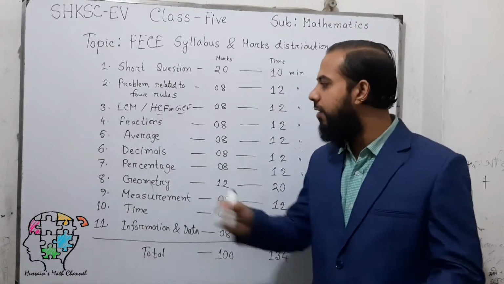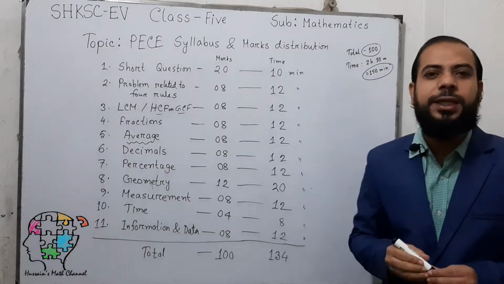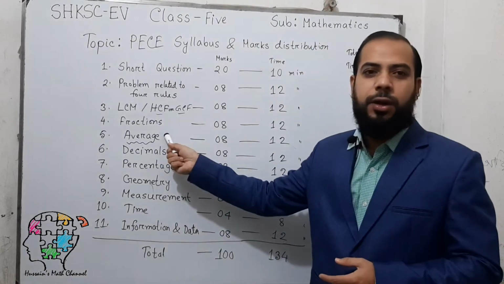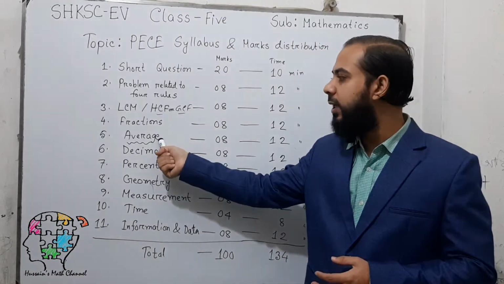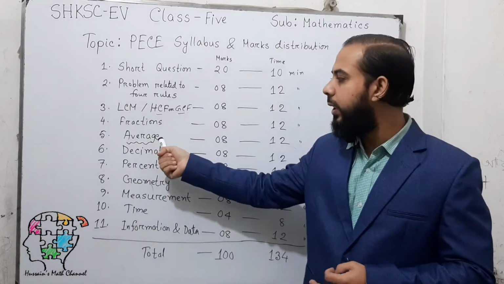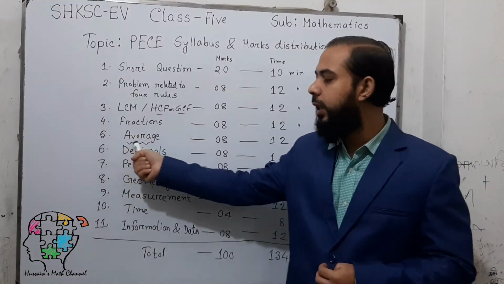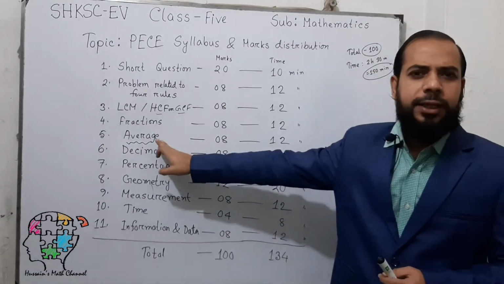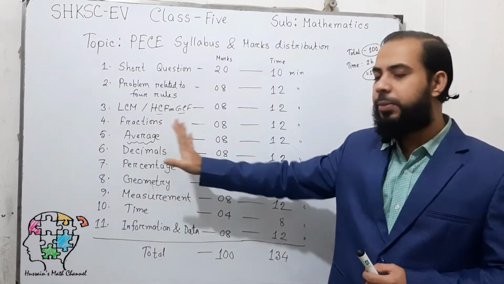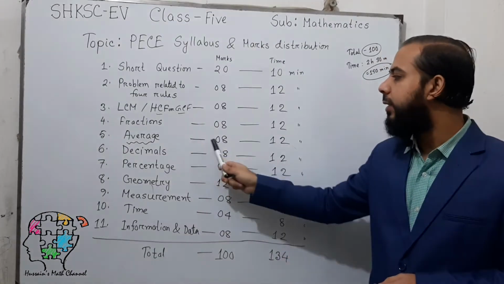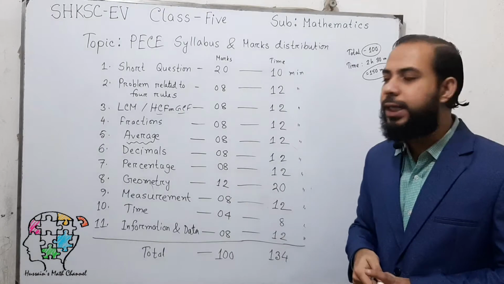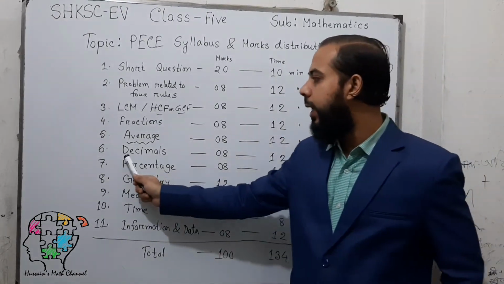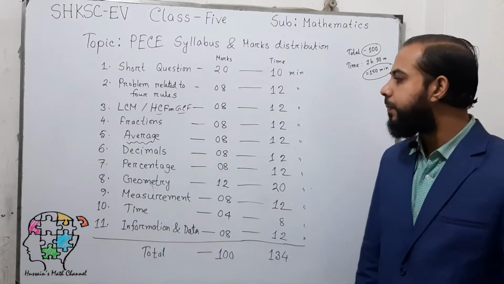So what is new? Average. This topic is totally new in class 5. That means we had no topic in class 4 like average. So average is the new topic, and this is the easiest topic or chapter in class 5. For average you will get 8 marks if you answer correctly, and you can spend maximum 12 minutes on these questions also.